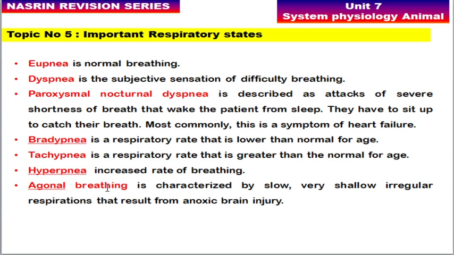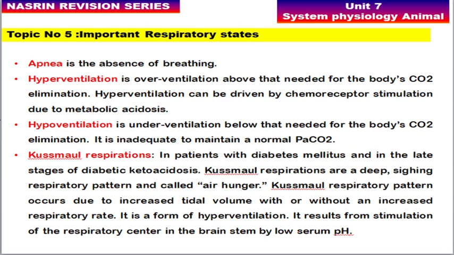Agonal breathing is characterized by slow and very shallow breathing, and the respiration will be irregular. So this breathing results from an anoxic brain injury. If the person has an anoxic brain injury, then he will be experiencing agonal breathing. Next, apnea means absence of breathing. The patient won't breathe at all.